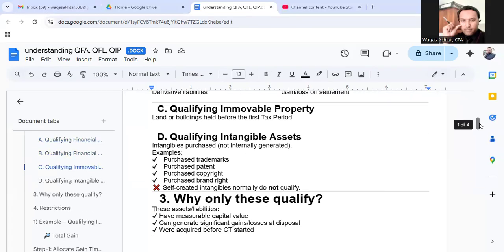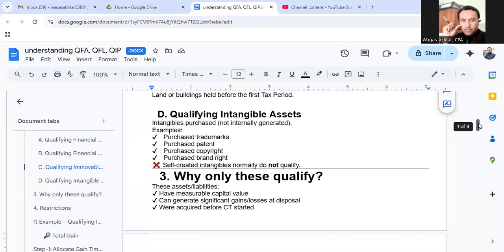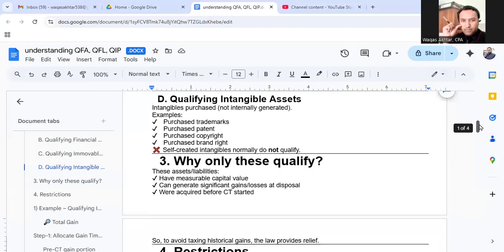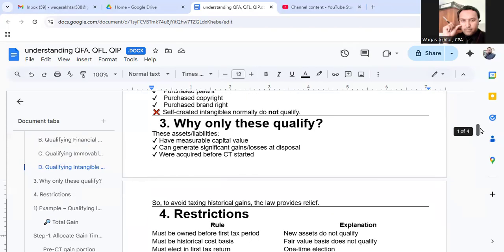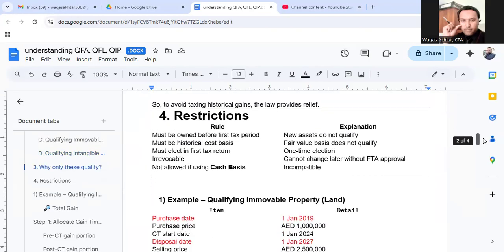Similarly, qualifying immovable properties include land or buildings held before the first tax period. And qualifying intangible assets include purchased trademarks, patents, copyrights, and brands. Remember, intangibles which are self-created normally do not qualify. Why only these qualify? Because these assets or liabilities have measurable capital value and can generate significant gains or losses on disposal, where acquired before corporate tax started.